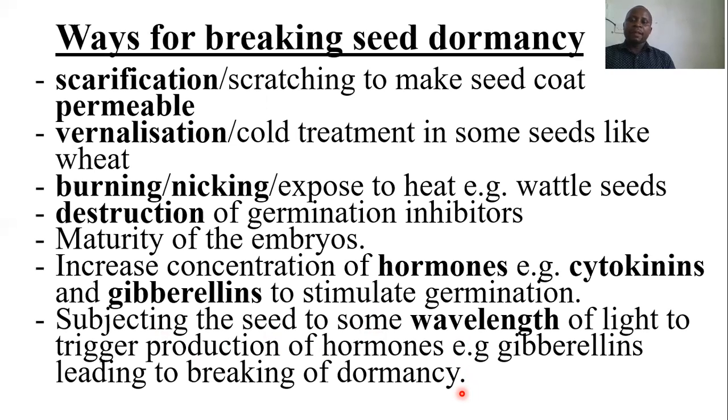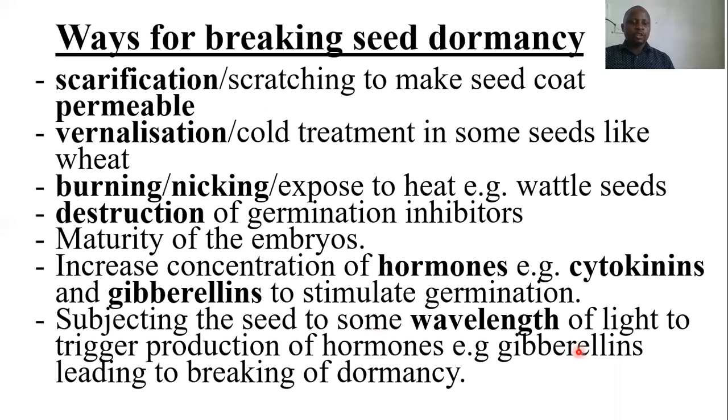So this means that if such wavelengths are provided to the seed, or the seeds are subjected to the wavelength, then they will trigger production of some hormones like gibberellins, which will stimulate germination, hence breaking seed dormancy. So this means that we have come to the end of our discussion about seed dormancy.